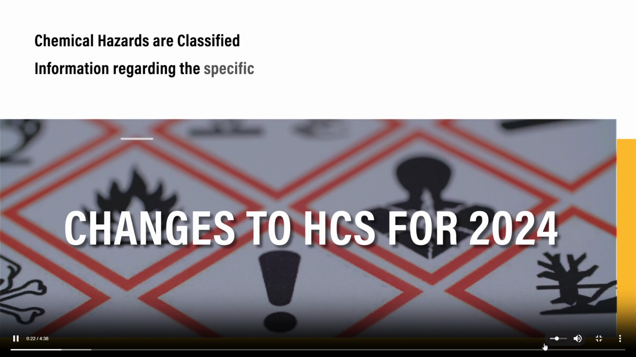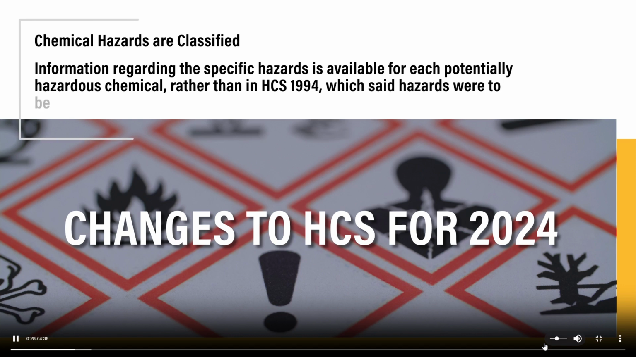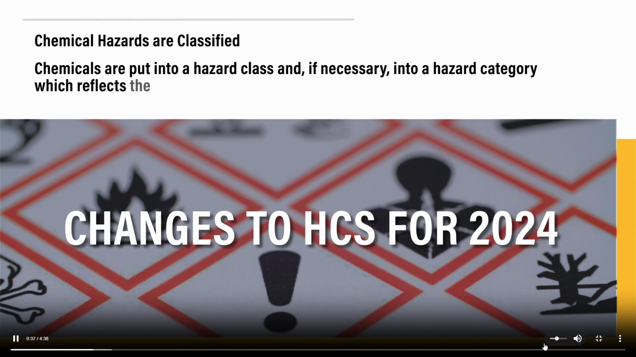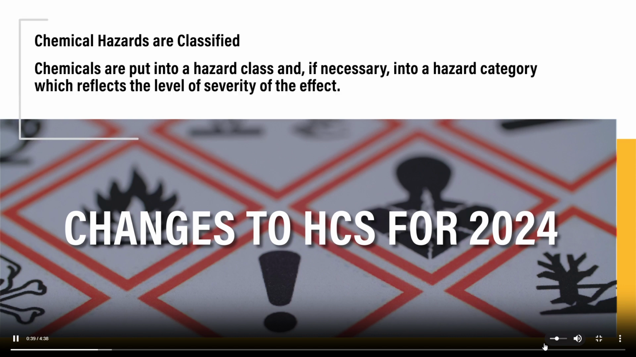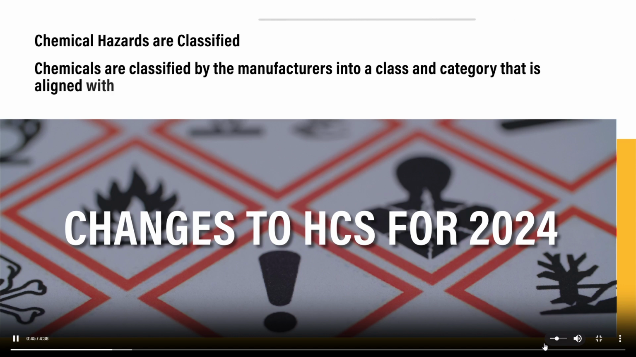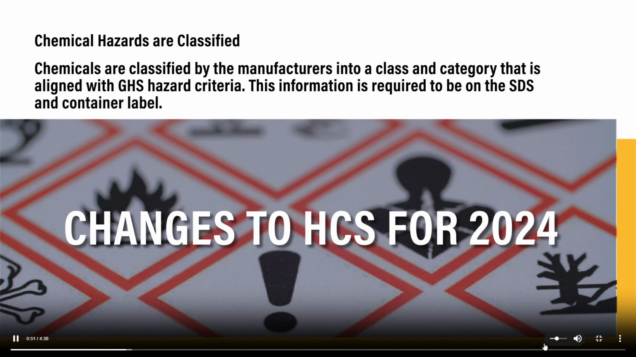Information regarding the specific hazards is available for each potentially hazardous chemical rather than in HCS 1994, which said hazards were to be evaluated. Chemicals are now put into a hazard class and, if necessary, into a hazard category, which reflects the level of severity of the effect. Chemicals are classified by the manufacturers into a class and category that is aligned with GHS hazard criteria. This information is required to be on the SDS and container label.